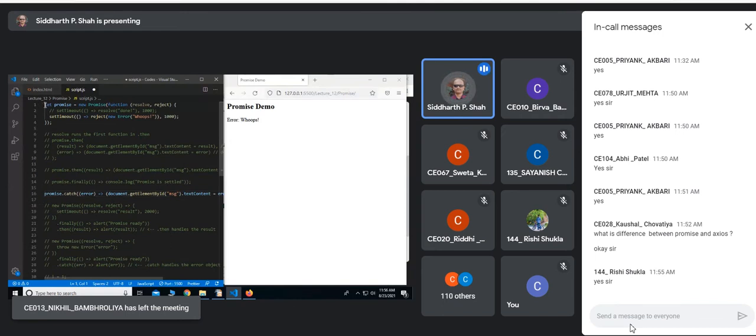Currently I'm not putting any then, but I'm only putting catch. If there is any rejection, I want to handle it in this error. I am passing this error as the argument to this function, and I am using it to set that message to the text content of the paragraph. So basically the output will be the same. There won't be any difference. Okay, if you just want to check, I can change this.